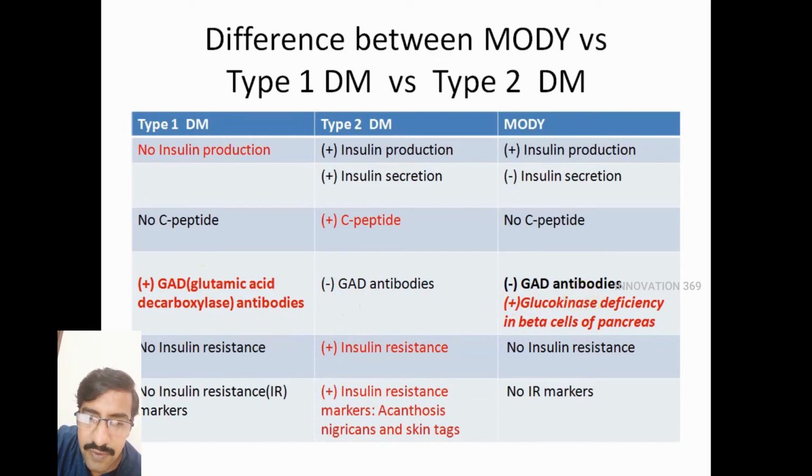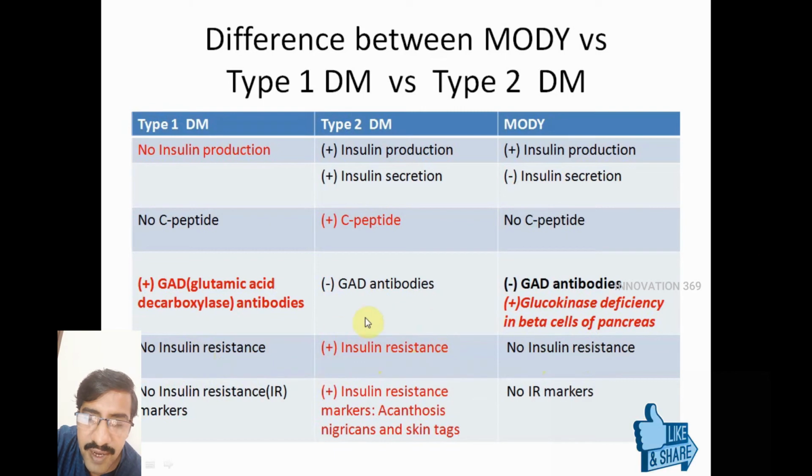And as we have seen, in type 1 diabetes mellitus, there is no insulin resistance, and insulin resistance is the main reason only in type 2 diabetes. So in type 1 diabetes and in MODY, there is no insulin resistance. It's a problem only with the insulin secretion or production in type 1 and MODY.